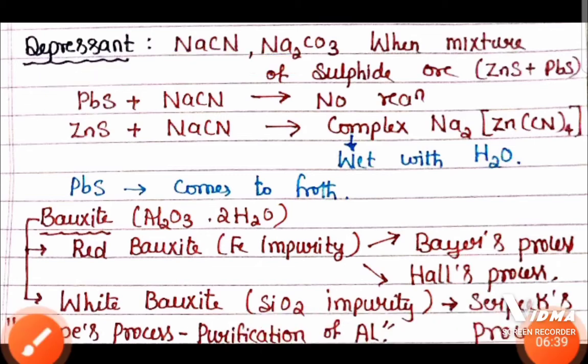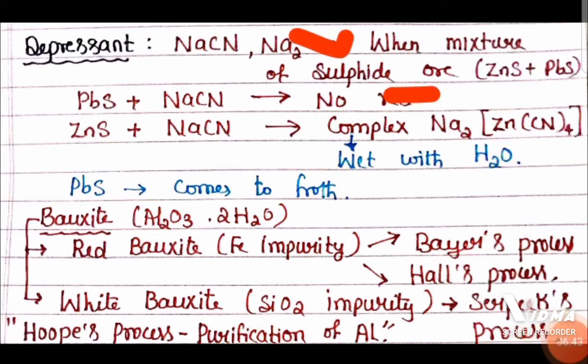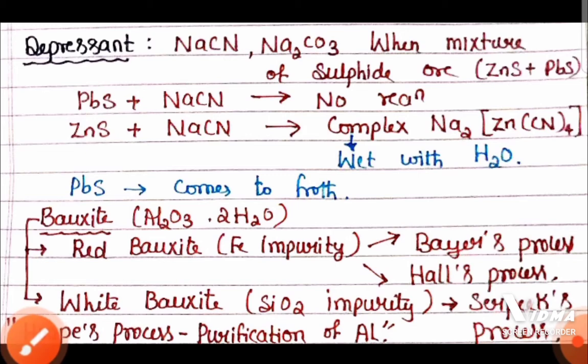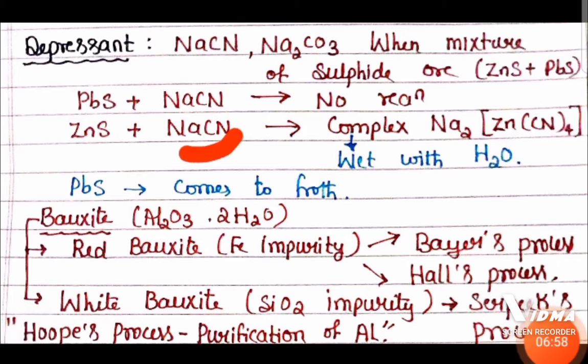Now the use of depressants arises when we have a mixture of sulfide ores. When we have a mixture of sulfide ores, then there is a use of depressant. For example, if we have an ore that is a mixture of zinc blende and galena, ZnS and PbS, ore of zinc and ore of lead, then we need to use depressants.